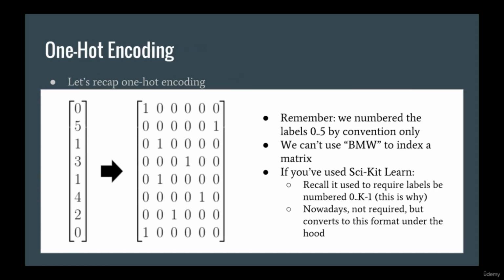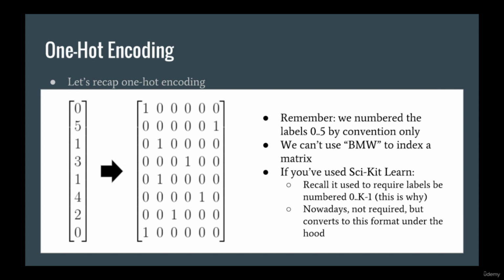Let's now get back to one-hot encoding. If you don't remember what one-hot encoding looks like, let's recap with this example. Let's say I have a list of target categories: 0, 5, 1, 3, 1, 4, 2, 0. It should be clear that there are 6 distinct categories here, since the numbers from 0 to 5 are present, and 8 samples, since the size of this array is 8.